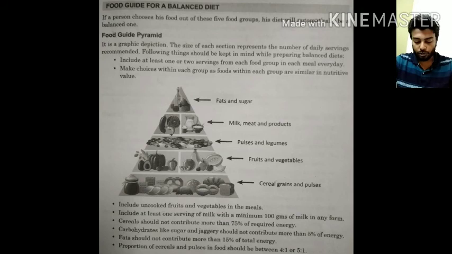And the proportion of cereal to pulses: the ratio should be between 4:1 and 5:1. So cereal means 4 and pulses means 1. This ratio should be maintained, that the cereal to pulses ratio should be 4:1 to 5:1.